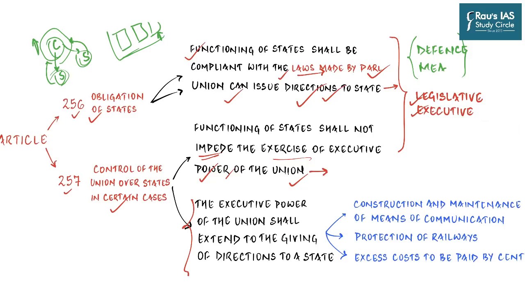The executive power of the Union shall extend to the giving of directions to a state as to the construction and maintenance of means of communication declared in the direction to be of national or military importance. So for example, if there is a broadband cable passing through a particular state, and if the center issues a direction, it shall be the duty of that particular state to protect that data cable. Then similarly, the executive power of the Union shall extend to giving directions to the state as to the measures to be taken for the protection of railways in the state.